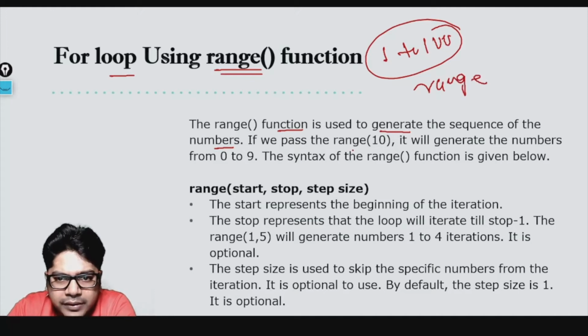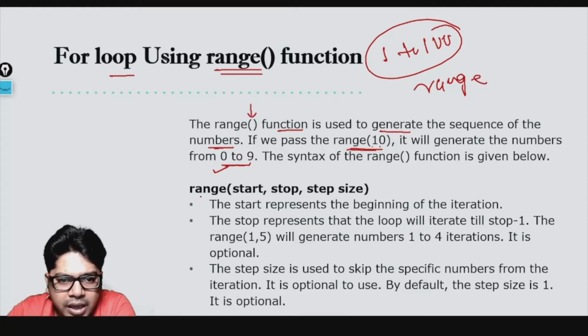If you pass range 10, it will generate the numbers 0 to 9. So the range function is an inbuilt function which is used to generate a sequence of numbers. If we write 10 in the range brackets, it will generate the numbers from 0 to 9. The syntax of the range function is given below.